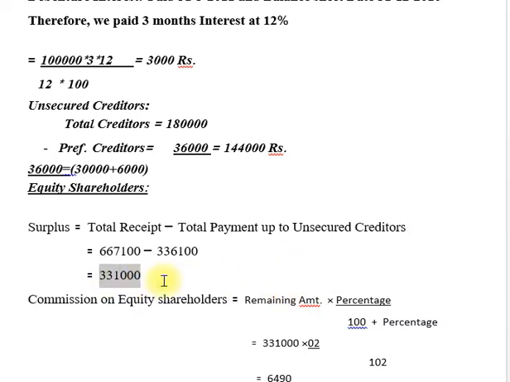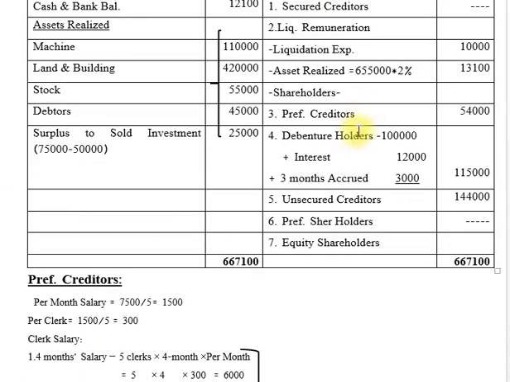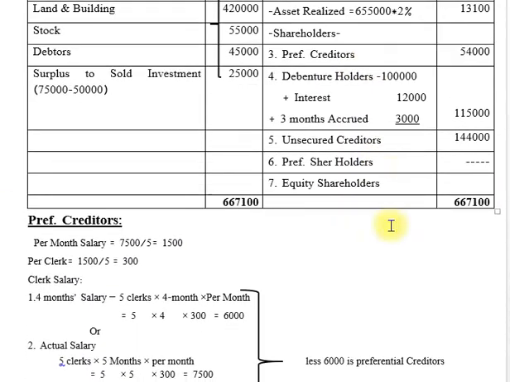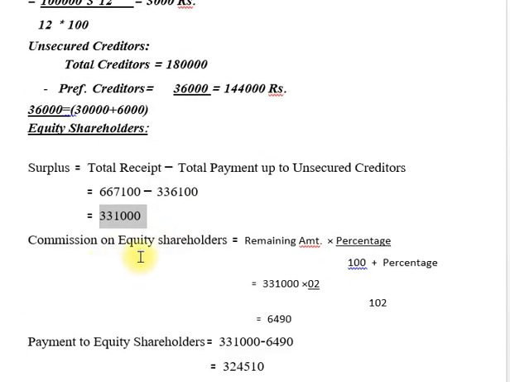Okay, in this amount two amounts are included. Number one, the remuneration of liquidators on shareholders and amount of equity shareholders. So first we find out the remuneration, the commission on equity shareholders. The remaining amount multiply percentage upon 100 plus percentage.